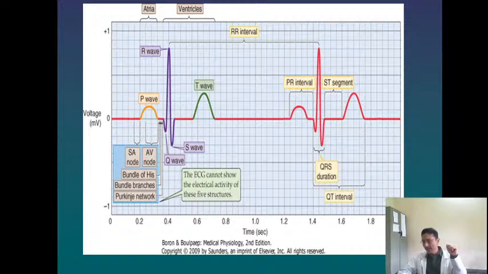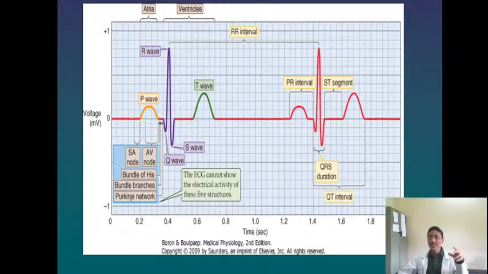Another significant thing about the R wave: the height of the R wave in V5 and V6, and the height of the S wave in V1 and V2, indicate left ventricular activity.